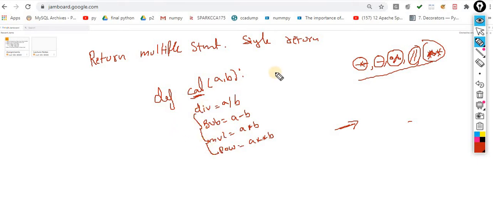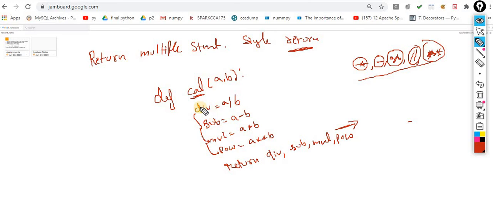What is the meaning of in one shot? With the help of only a single return statement, I want to return all the values. Then how is it possible? It's very simple. You simply write return, for example div, sub, comma, multiplication, comma, power.